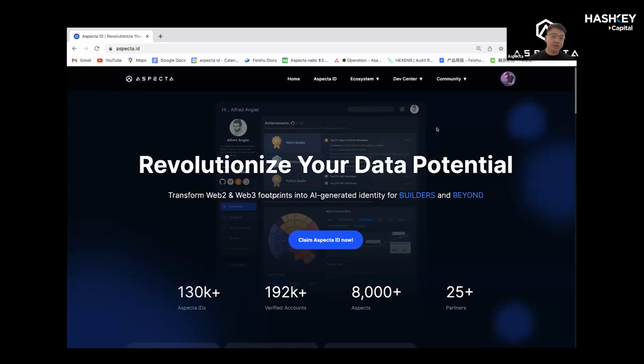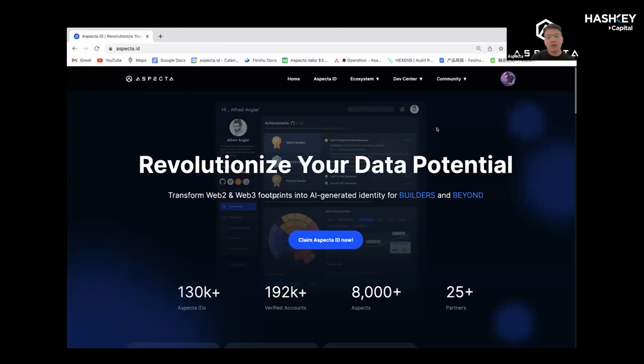For WorkCoin, from my understanding, they focus more on biometric information for the users. For Aspecta, it's more like your digital presence, the insight of your GitHub, Twitter, Stack Overflow, on-chain transactions. I think there are still different angles.